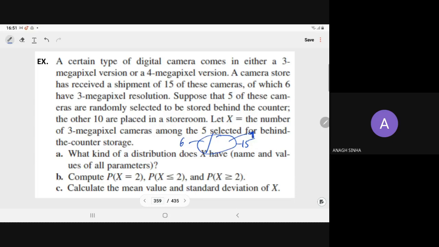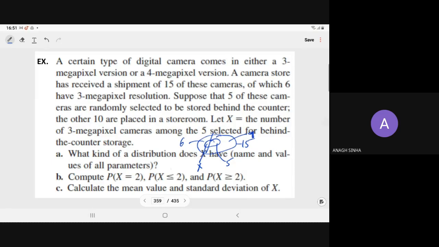Now suppose that 5 of these cameras are randomly selected to be stored behind the counter, and 10 are placed in the store. Let X denote the number of 3 megapixel cameras in the sample of size 5 behind the counter.